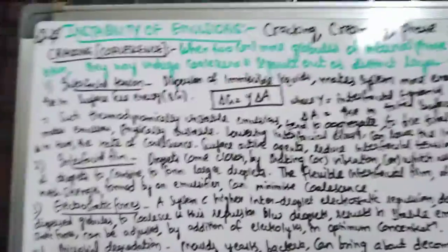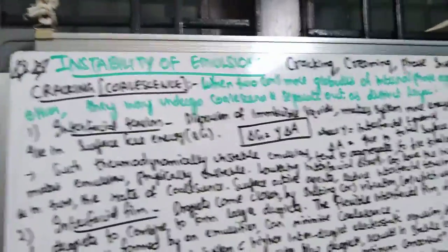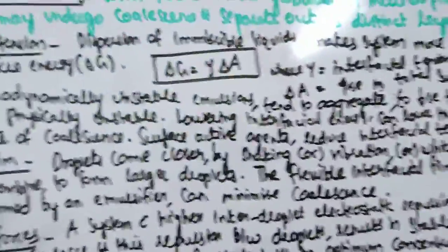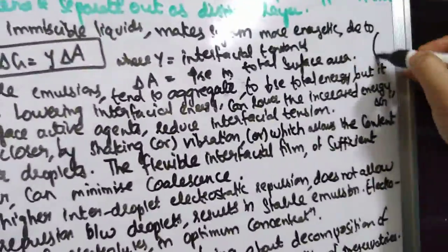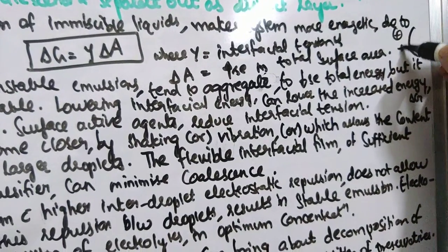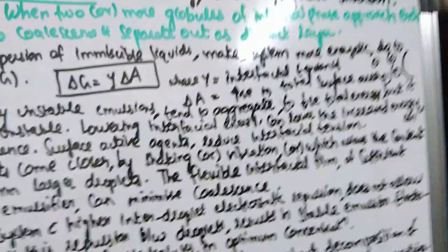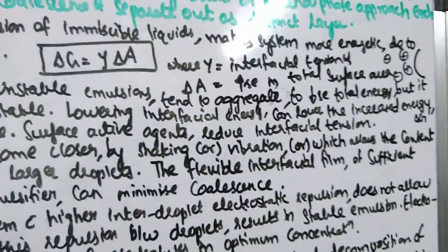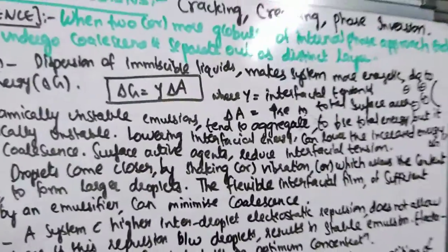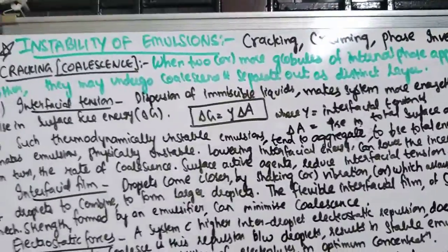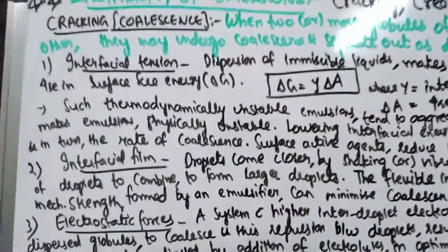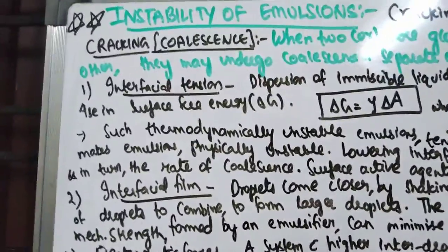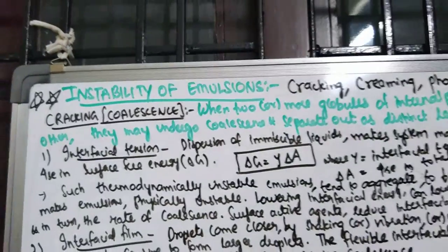In electrical repulsion, when you add a surfactant or a soap to an emulsion, positive and negative charges form on each particle. For example, if this is a particle, you will have both positive and negative charges surrounding it. Due to that there will be an electrical repulsion which will maintain the individual integrity of particles. I want you to go through that from Lachman, and in case of any doubts you can let me know. Okay, so we'll start with instability of emulsion.